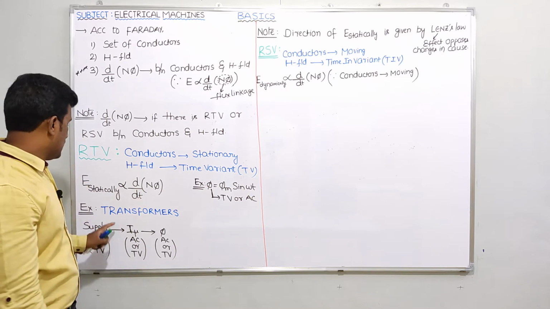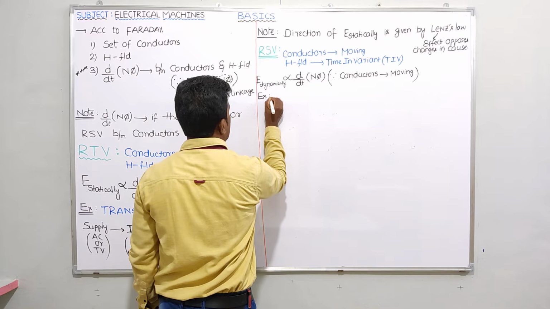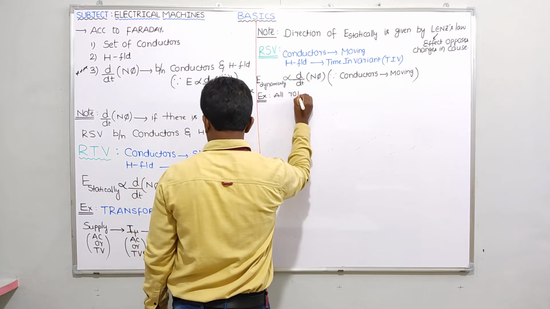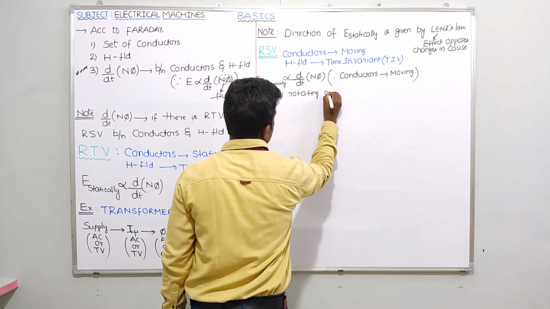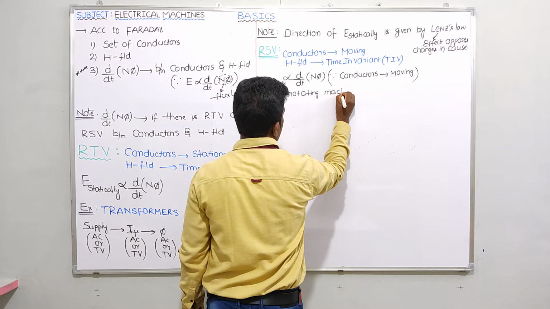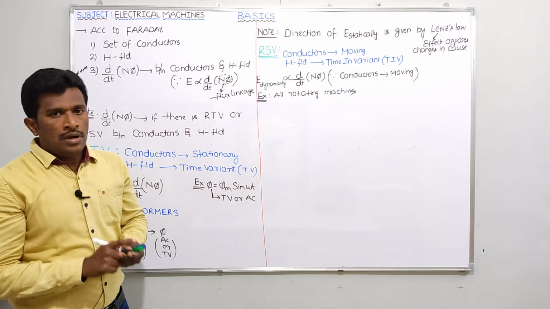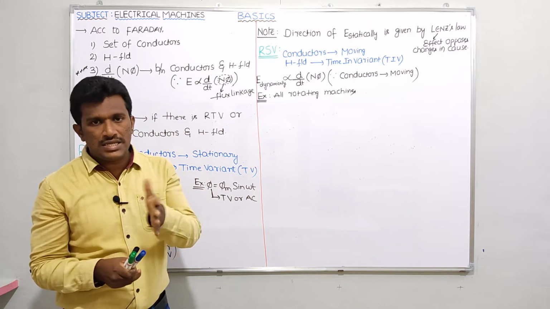Is it clear? Next example: in all rotating machines. Next, tell me guys, the direction of dynamic EMF is given by Fleming's right hand rule.